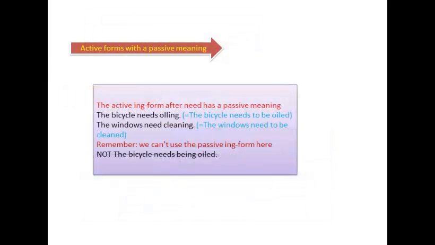Then talk about active form with a passive meaning. The active form can have a passive meaning, like the bicycle needs oiling, and the bicycle needs to be oiled. The window needs cleaning. We can also say the window needs to be cleaned. Remember, we can use the passive form here, not the bicycle needs being oiled. Remember, okay?